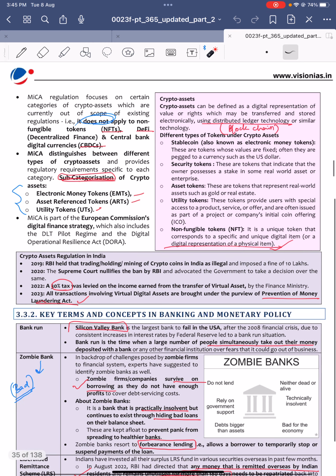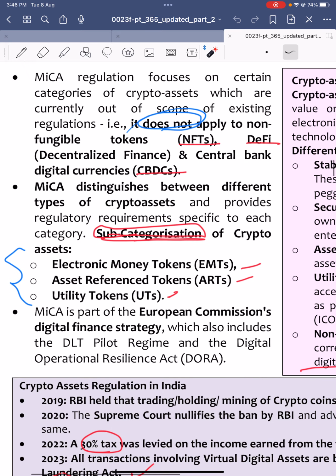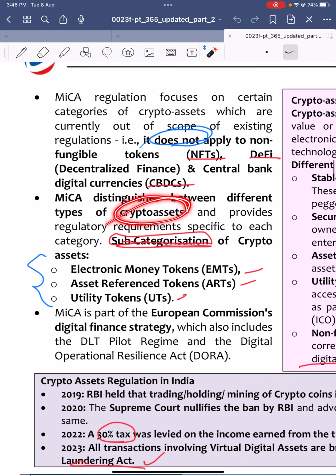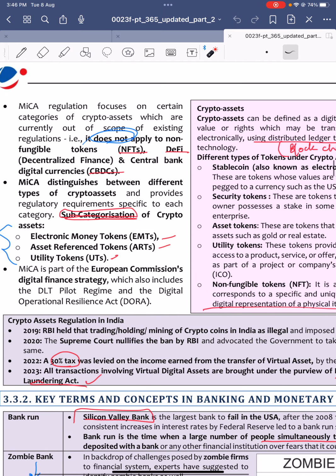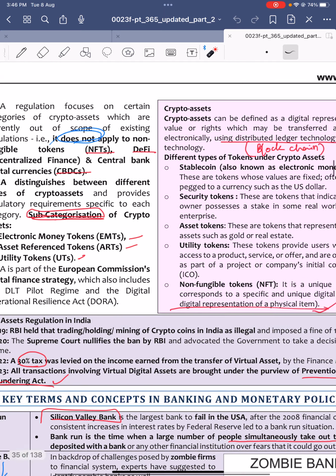MiCA distinguishes crypto assets into three types: EMTs, ARTs, and UTs. EMTs are electronic money tokens, ARTs are asset reference tokens, and UTs are utility tokens. Next, what are crypto assets? They are electronically stored and distributed using a distributed ledger technology or similar technology. Okay, that's it.